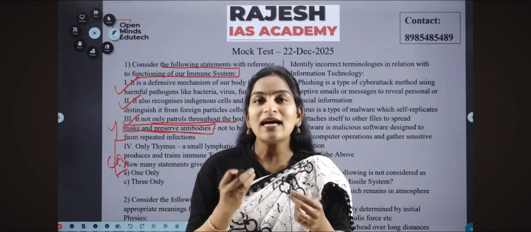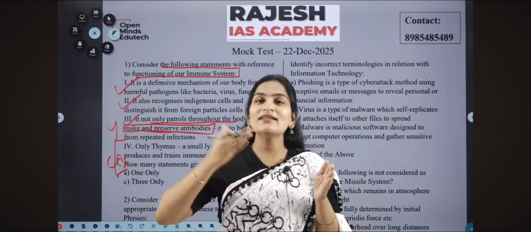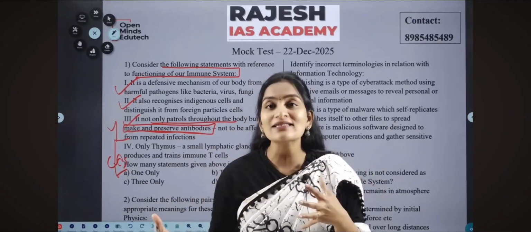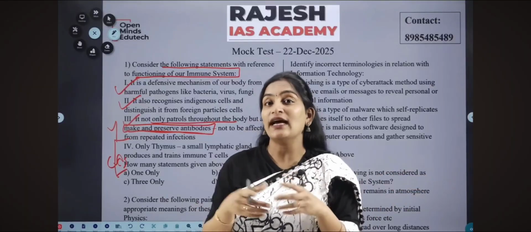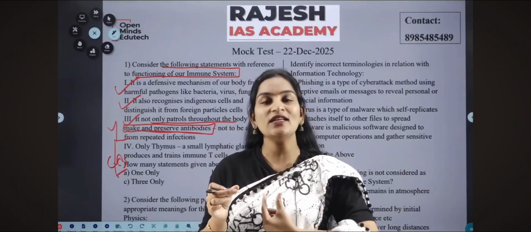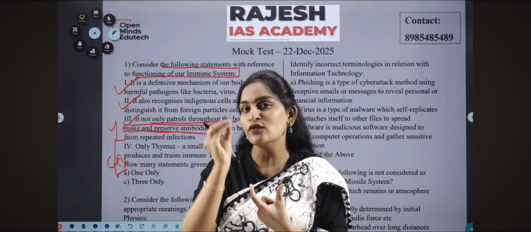Erstwhile we thought that the thymus is an organ present in between our chest. During childhood, the thymus organ is larger in size. By the time you grow up, the size of the thymus becomes less. That is why most of the vaccinations for us were given during childhood, so that we have better immunity boosters at that time. The thymus is an organ in the chest where T cells, a type of immune cells that fight infections, are trained.